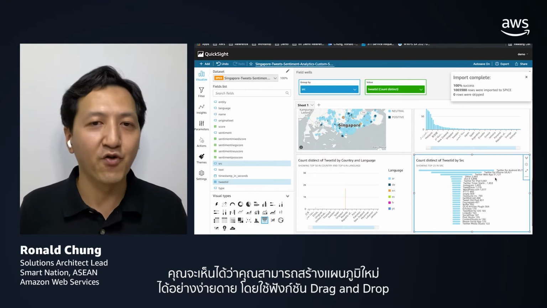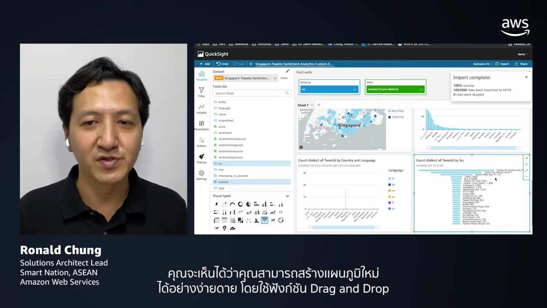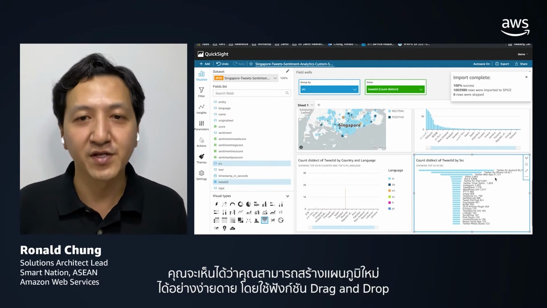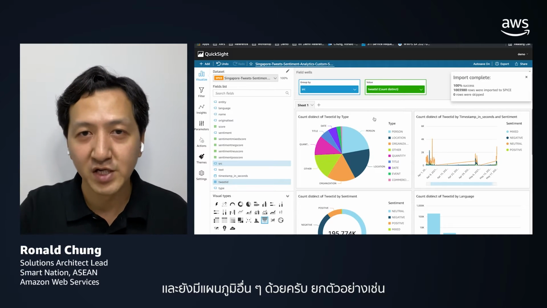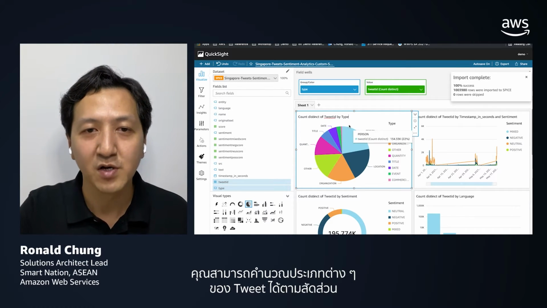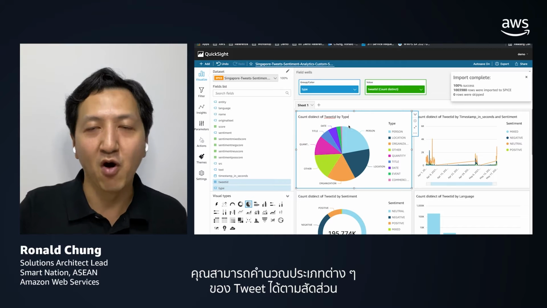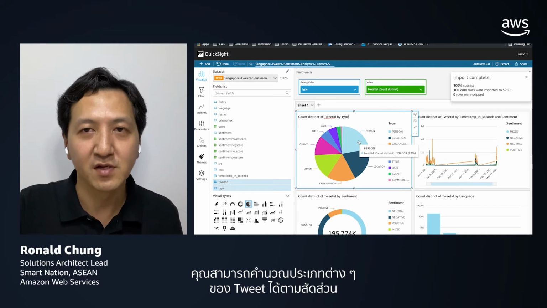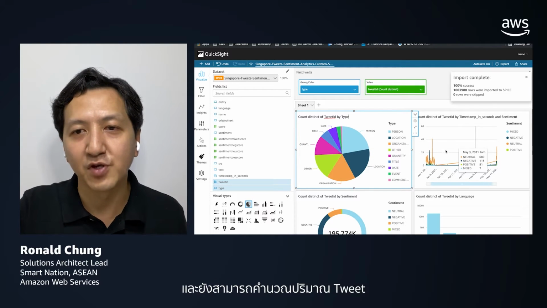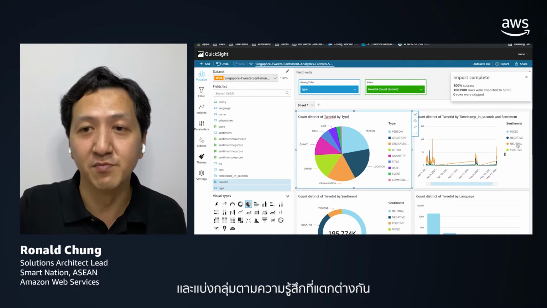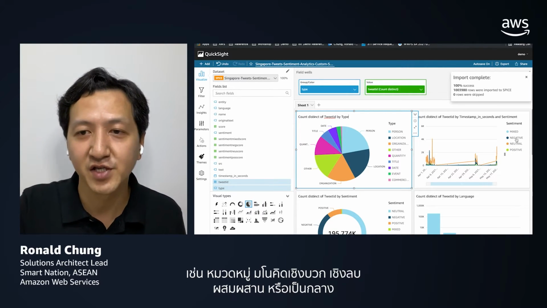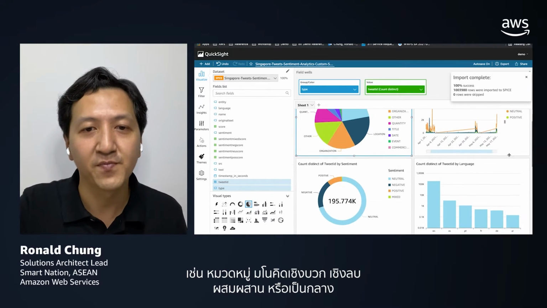So you can see that with drag and drop operations, you can easily create new charts here. There are some other charts available for illustration purposes. You can count the distinct types of Twitter sources by proportion. And you can count the number of Twitter feeds segregated by different sentiment categories: mixed, negative, neutral, and positive.